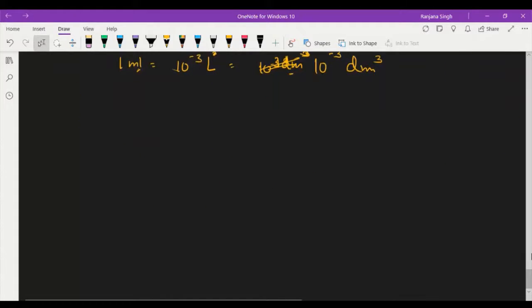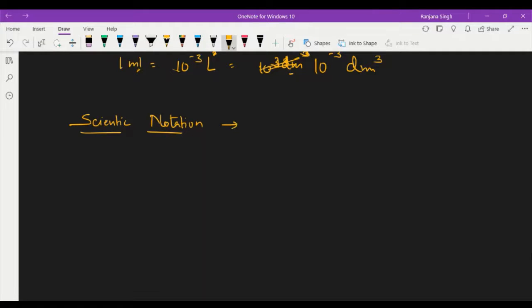Then come to another point, that is scientific notation. What is this? The digit can be represented in a proper way. This is the way of representation of a number: N into 10 to power n.